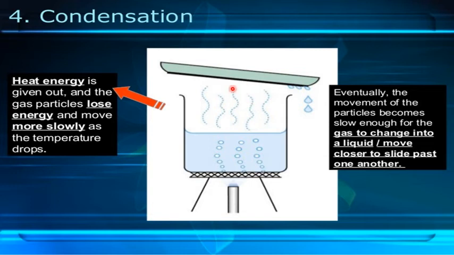When the temperature drops, the gas particles will lose some energy and they will become liquid particles. So this gas changes into liquid and they can slide past one another. This change of gas into liquid we call condensation.